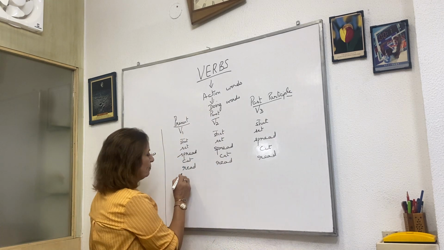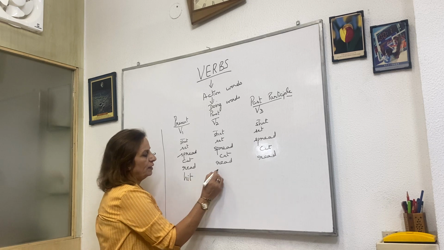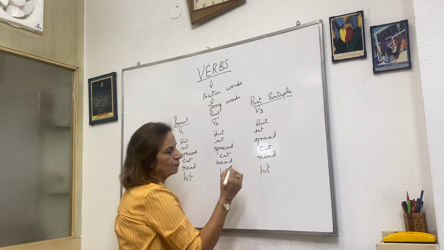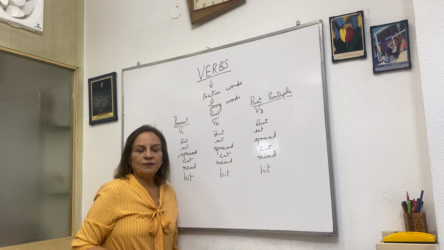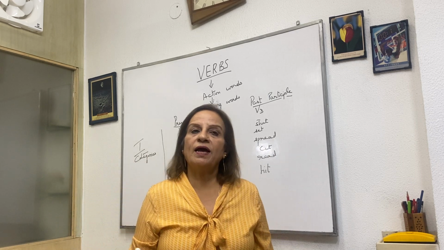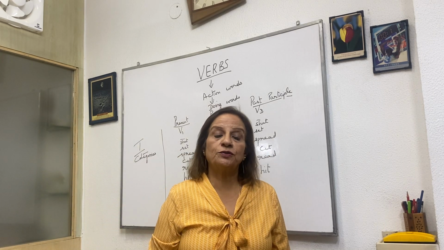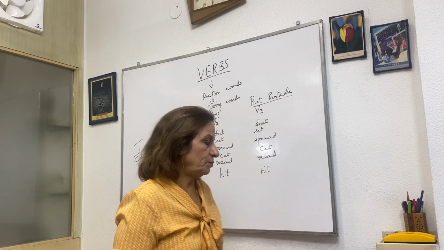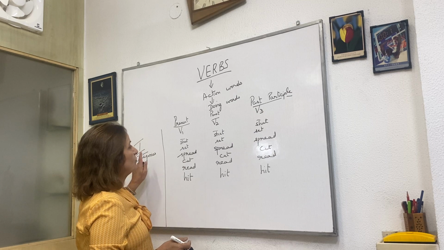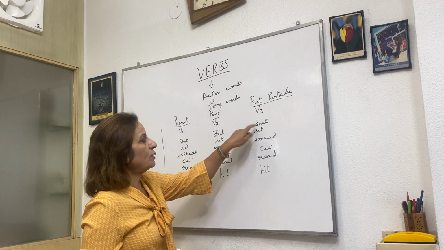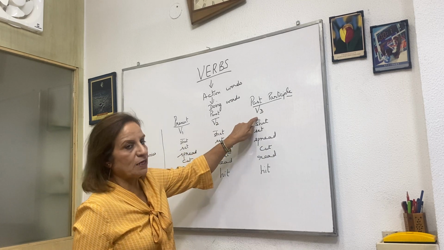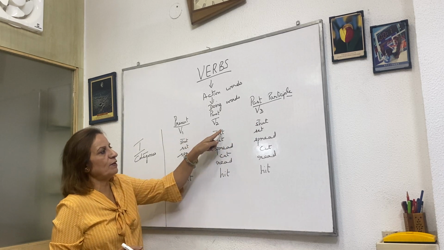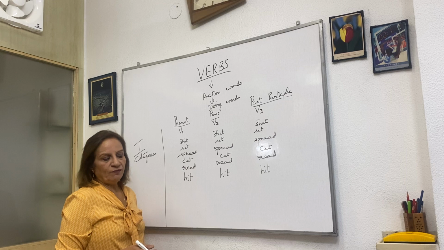Another example: hit, hit, hit. Sometimes students say, ma'am, this boy hitted me. It's wrong. This boy hit me, not hitted me. I've told you there are three forms: the present, past, and past participle. In the first category, it is the same in all three forms.